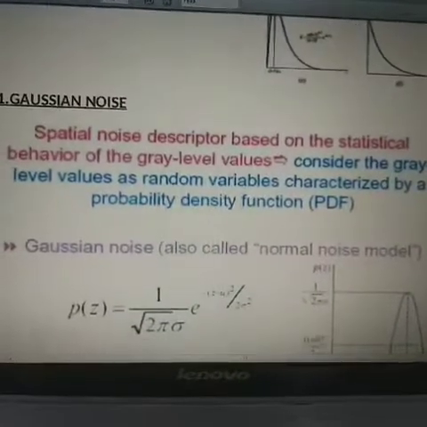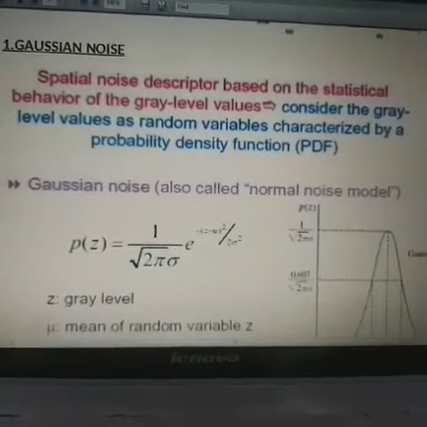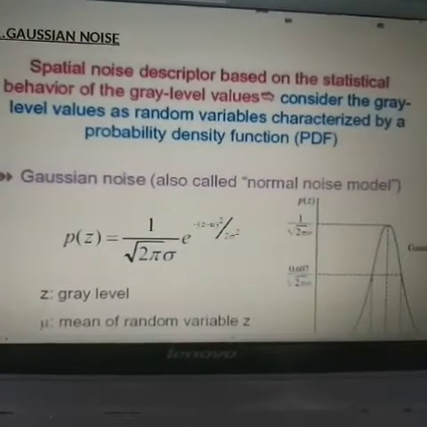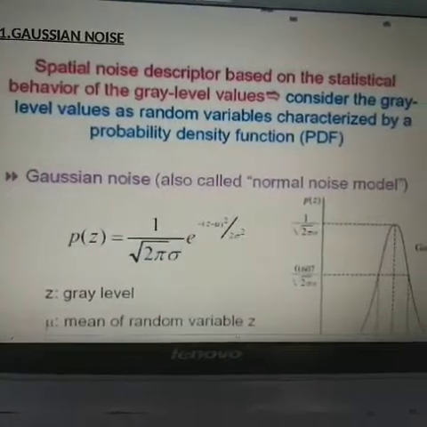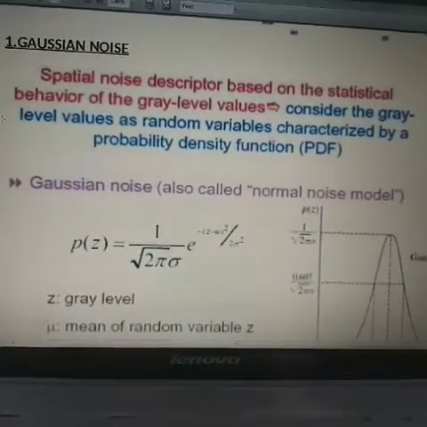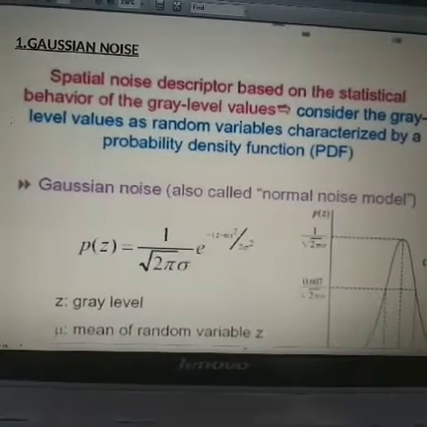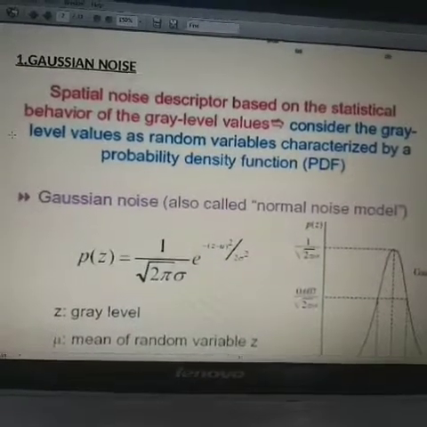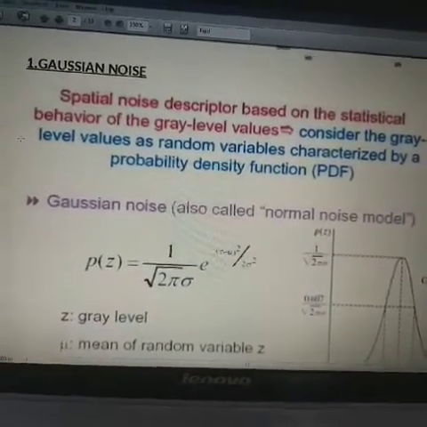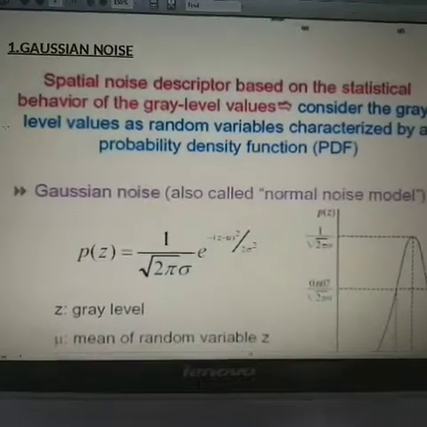So the first one is the Gaussian model. In this model, the noise is defined in both the spatial domain and the frequency domain. There are some noise models which are frequently used for tractability in situations where we cannot apply the probability density function directly. For that we use Gaussian noise.